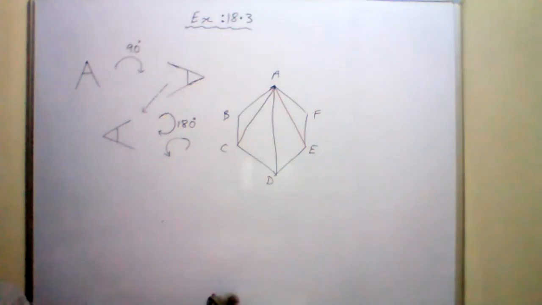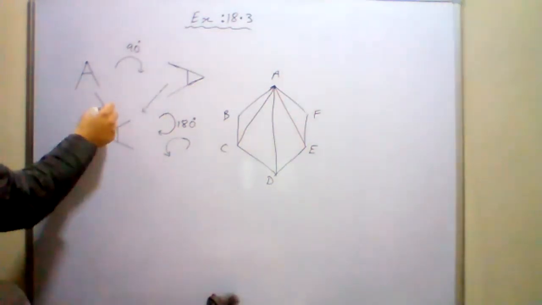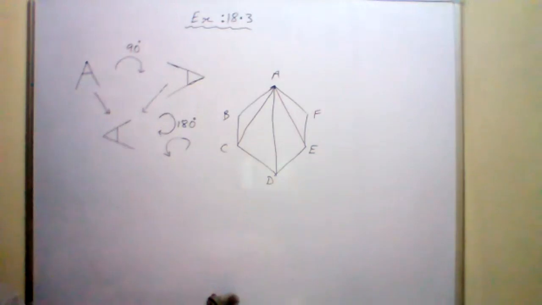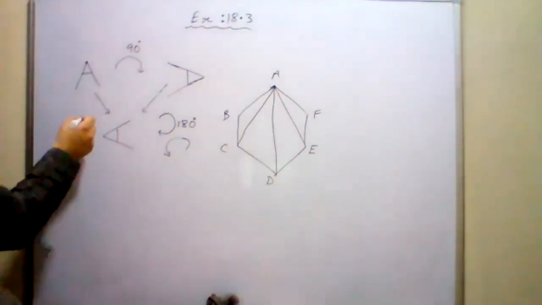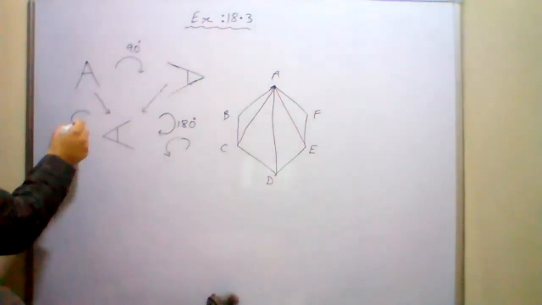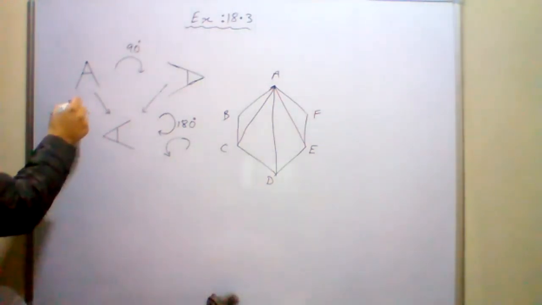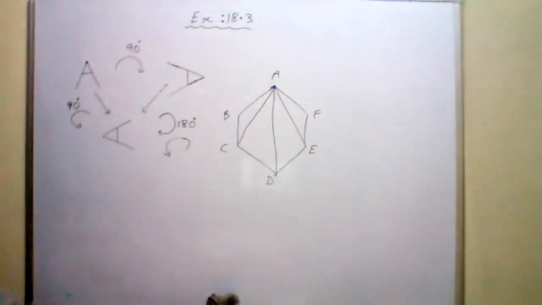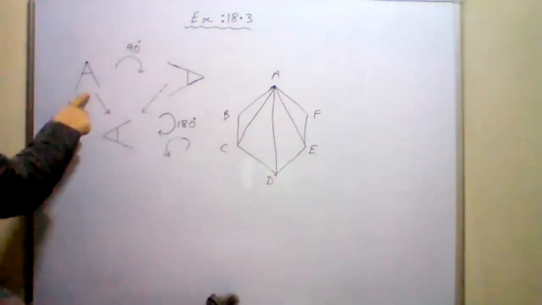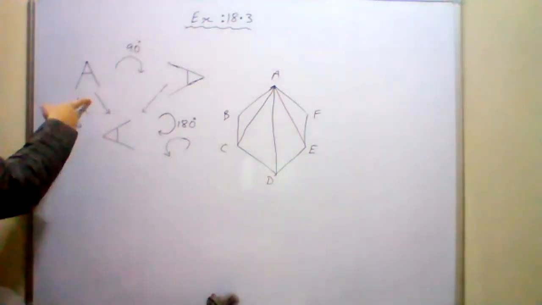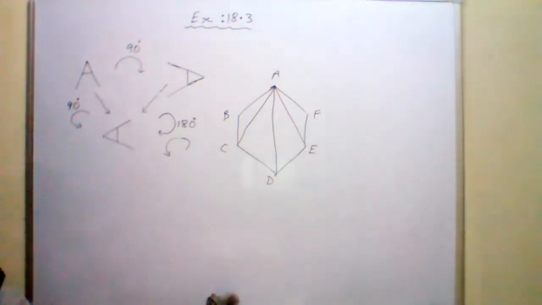But if you are reaching from here to here, then you tell me what type of rotation it is. It is anti-clockwise, anti-clockwise 90 degrees. This is going right to left, not clockwise. From the first figure, if we compare the third one, then it is anti-clockwise 90 degrees. Got it?